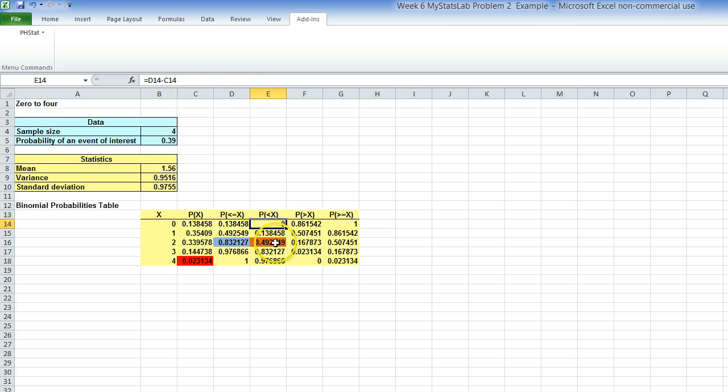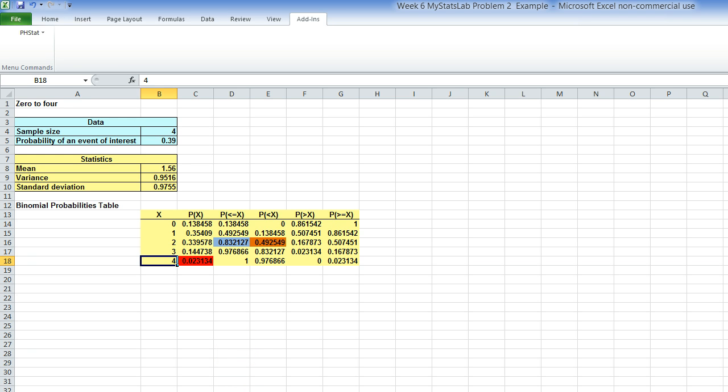Like this is 0. The probability that is less than x, can we get less than 0 successes? Absolutely not. So that is going to be 0. This is also 0. Probability of greater than x, where x is 4. Is that possible? No, it's not, because we're doing 4 trials. So this is a pretty powerful output, and I wanted to spend a minute talking you through how we got it.